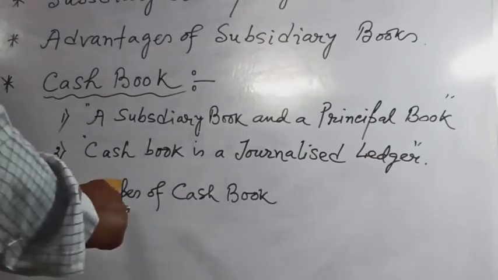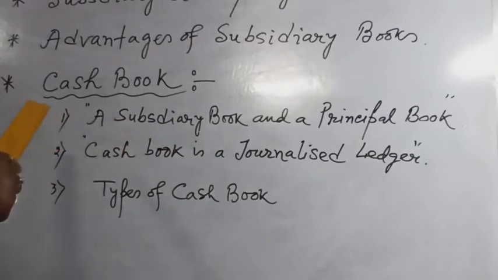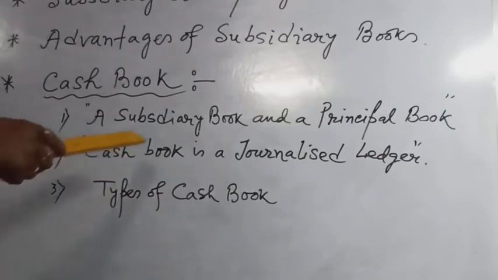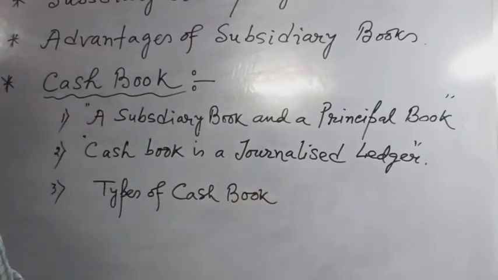By regular verification of actual cash in hand with the balance shown by the cash book, the possibility of fraud is reduced to a minimum.